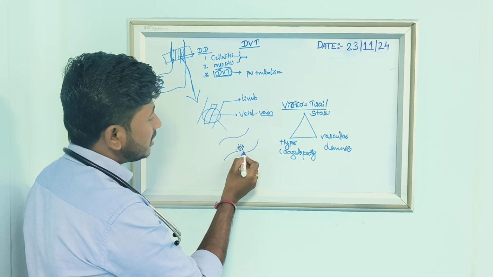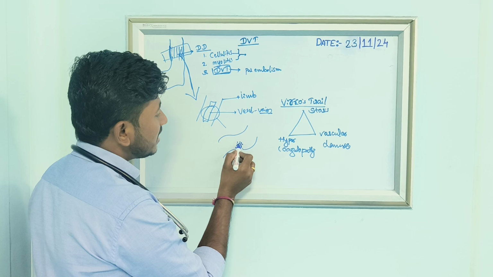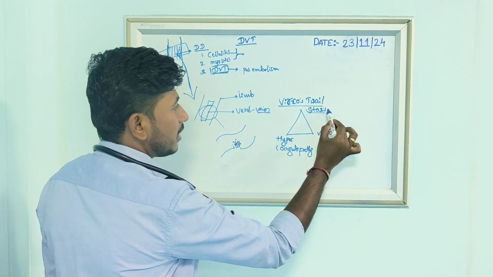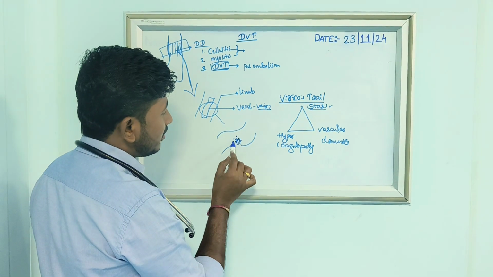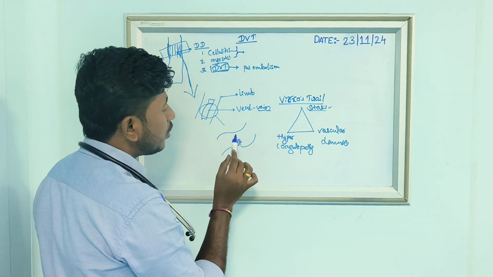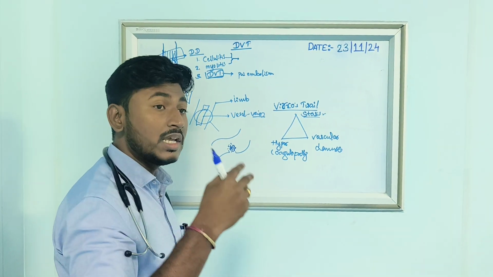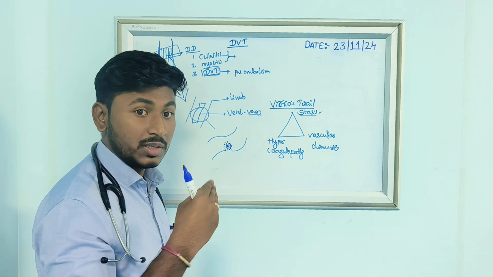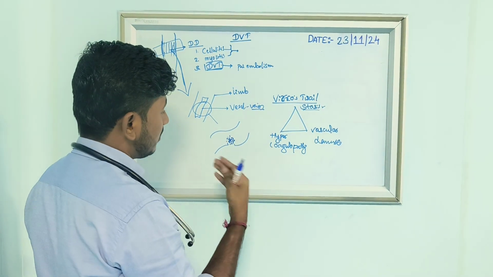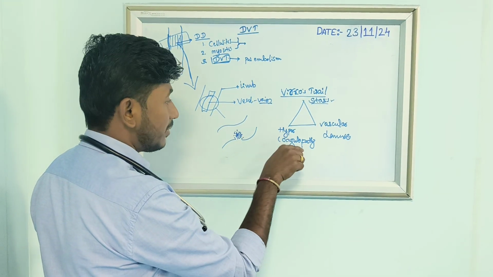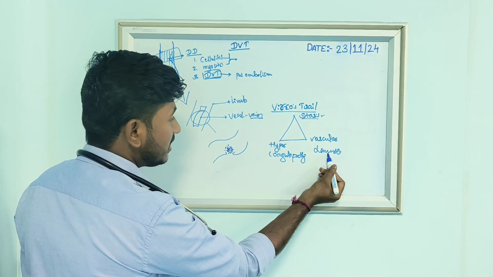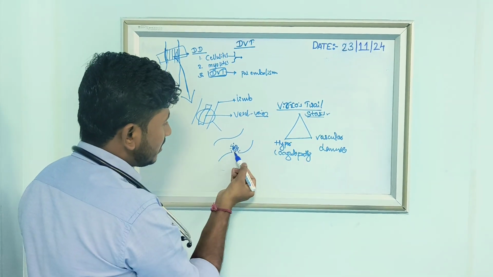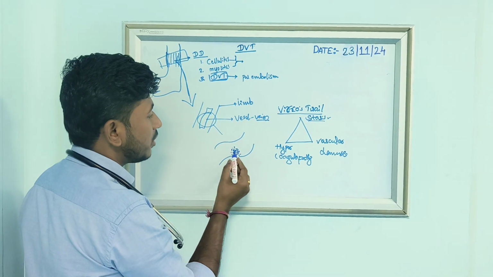Because of this platelet collection, there will be stasis of the blood. Some patients are more prone to hypercoagulability, for example if the patient has a smoking history, the blood is more hypercoagulable. You can see there is vascular damage, the formation of stasis of the blood, and hypercoagulability.